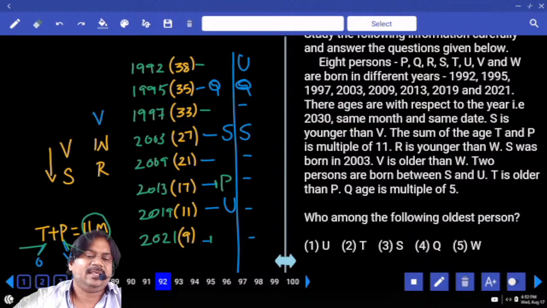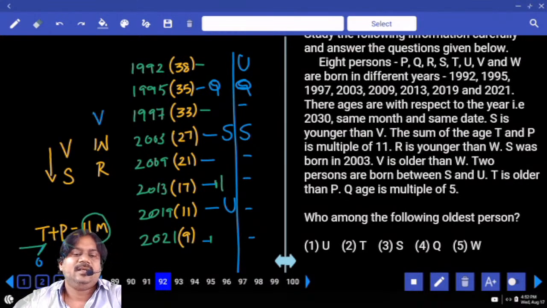No. 17 and 38, what is 17 plus 38? 55. So one of the possibilities is P born in 2013 and T born in 1992. Is it confirmed? As of now it is correct, but not yet confirmed. There may be more possibilities, we don't know about that yet.